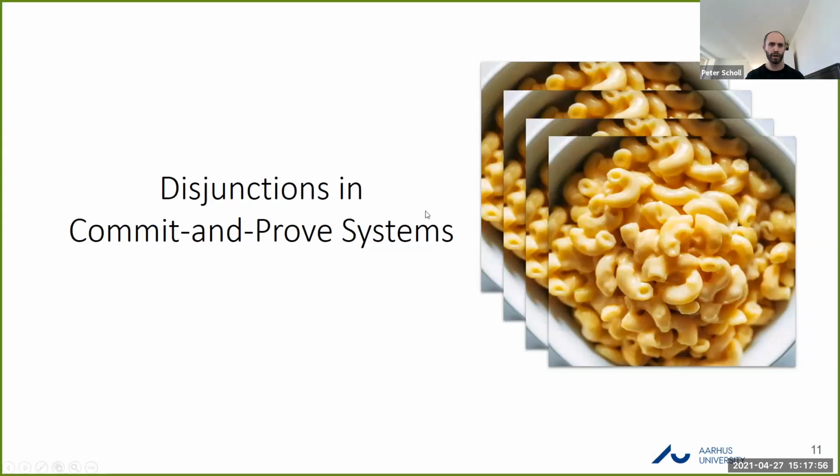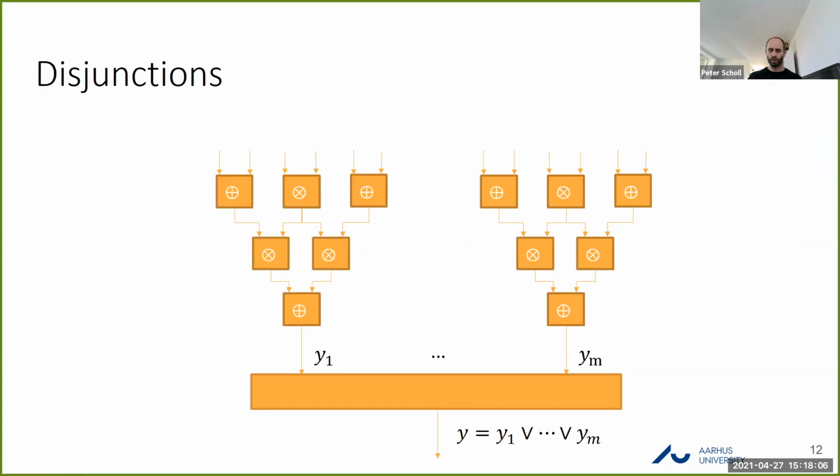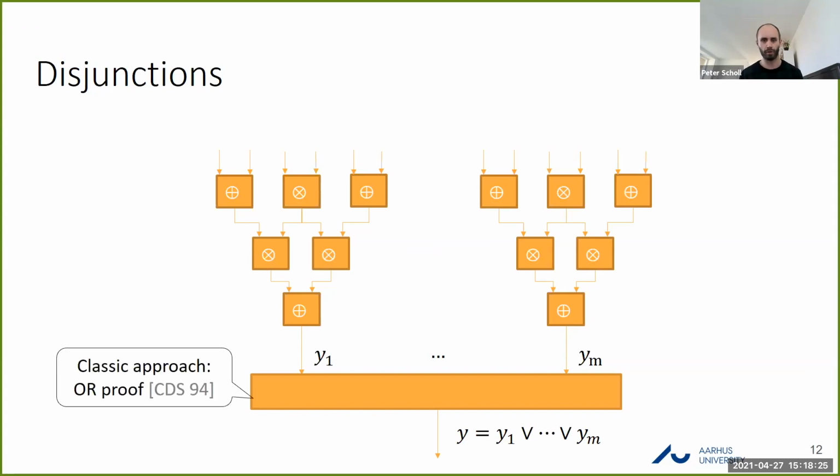Right. So the second variant of the protocol I talk about is towards optimizing disjunctions in these commit and prove type protocols like Mac'n'Cheese. Okay, so a disjunctive statement can just be seen as several different statements where we want to prove one of these is true. So here we have, say, m different circuits, and the prover knows a valid witness which corresponds to one of them.